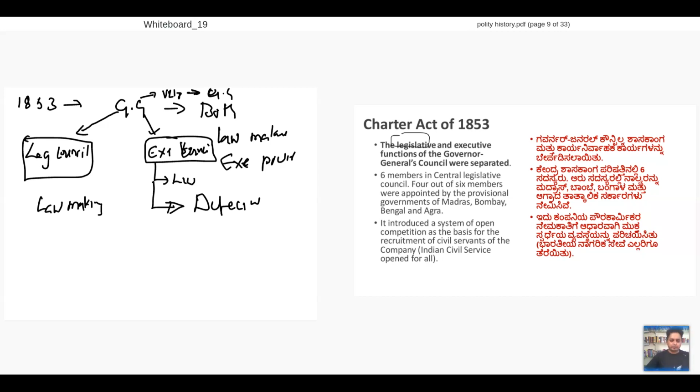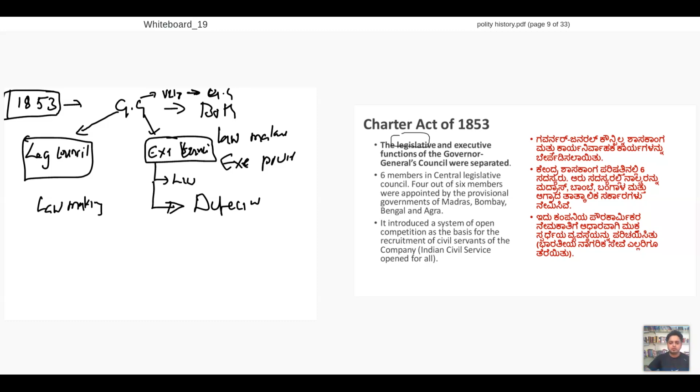How many of you feel it's the same? Yes, that's why 1853 gives you this. So what is our parliament? The exact phase of our parliament starts in 1853. The Governor General becomes the president, your Legislative Council becomes parliament, and your Executive Council becomes the Council of Ministers. Right? Understood? Clear?